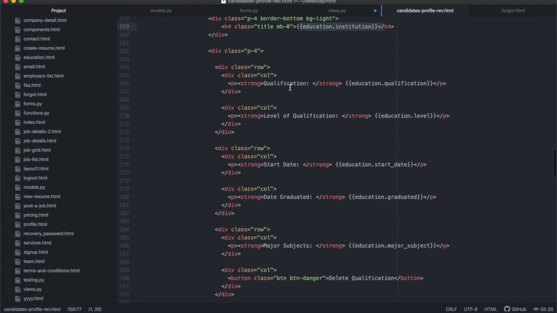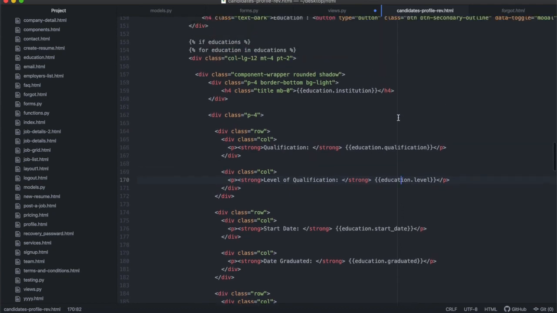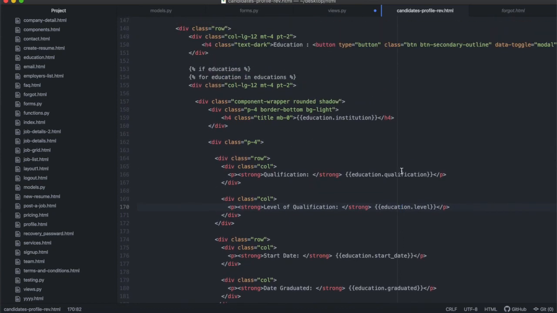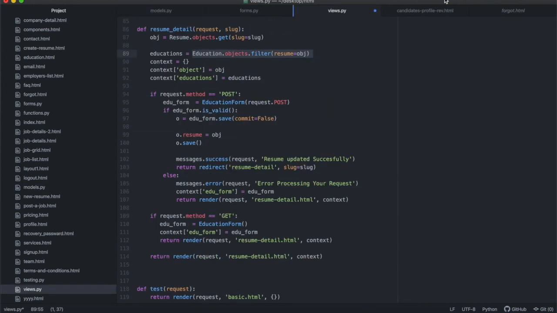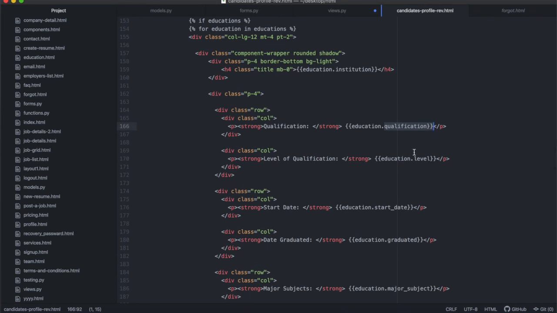I want you to display the qualification is that, the level of education is that. So this education is that education over there. These are all the variables that go into the model: education.institution, the qualification, level, start date, end date. These are all saved in there. Sorry, this is the HTML, so basically that's where I get all of that from.